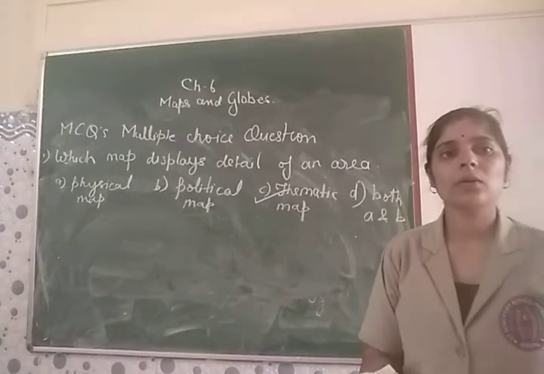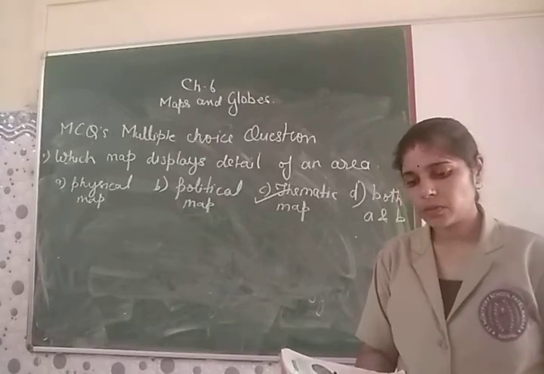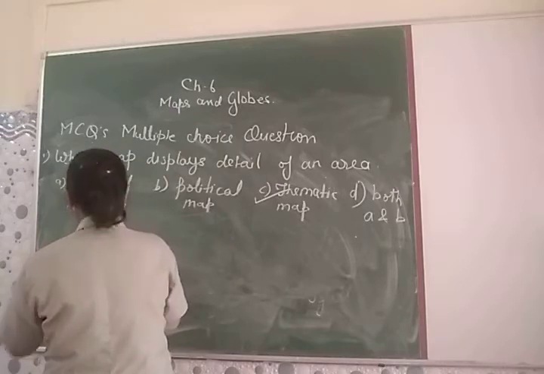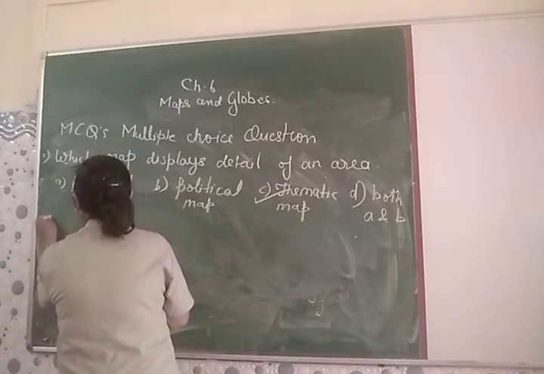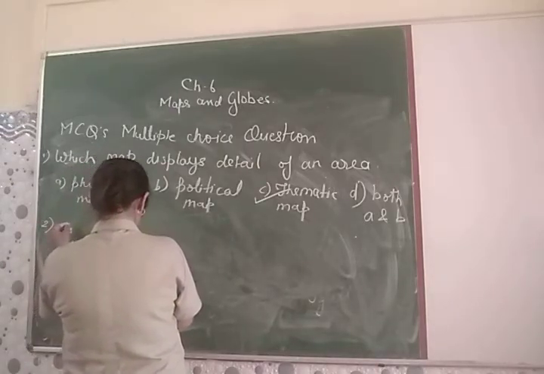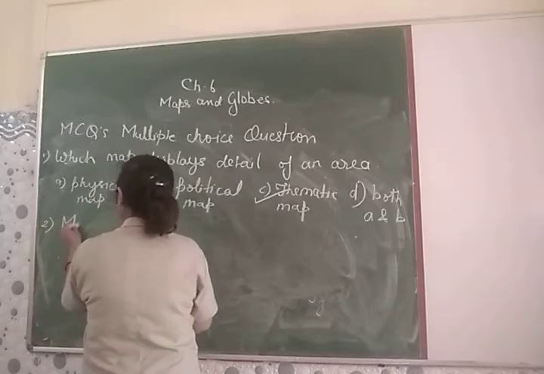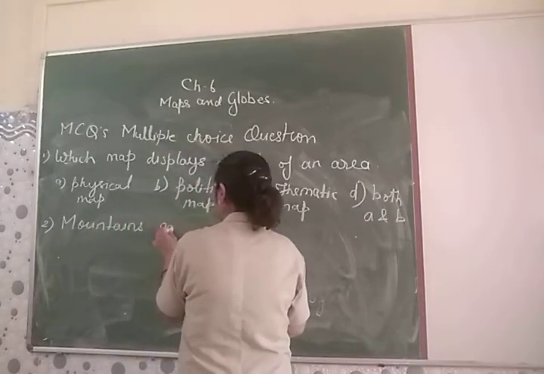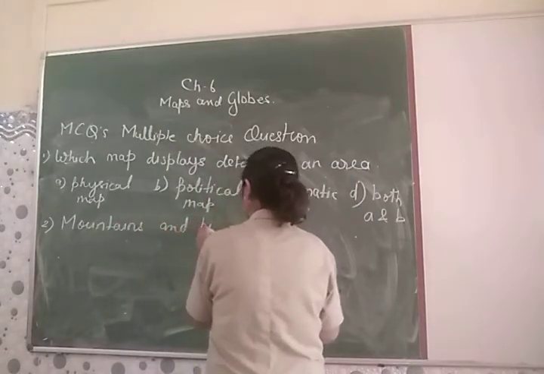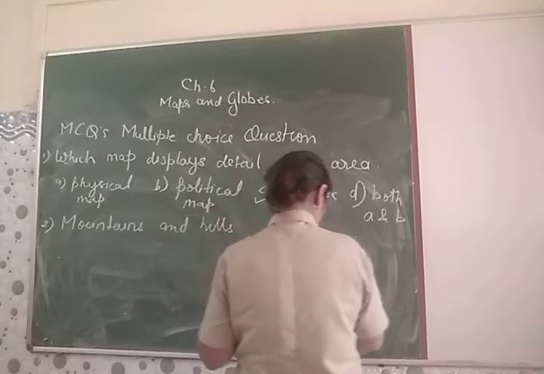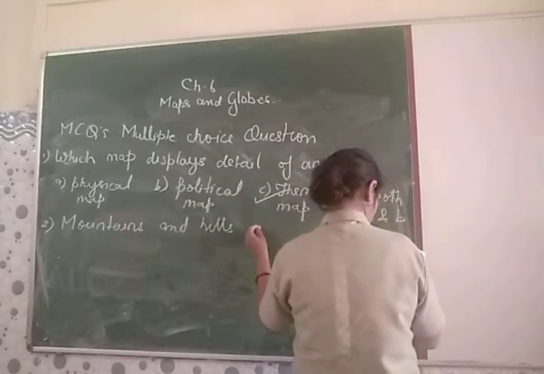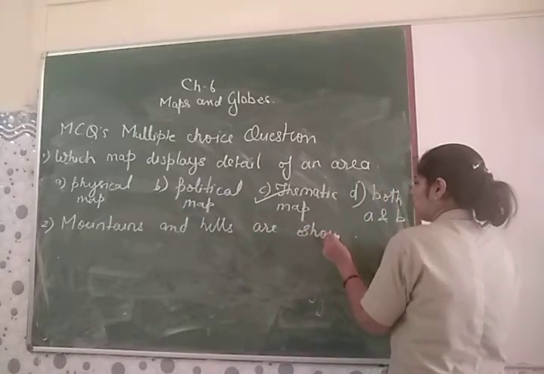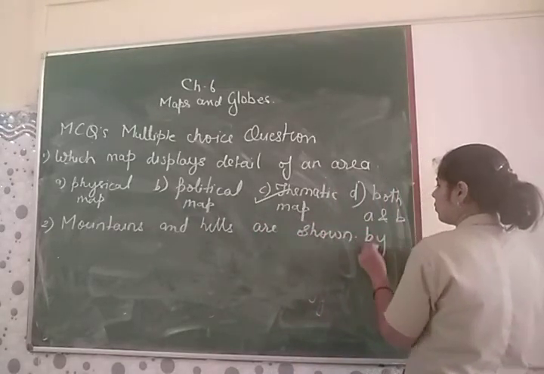Now we are coming to the next one, suppose I am giving you the next question. Mountains and hills are shown by.